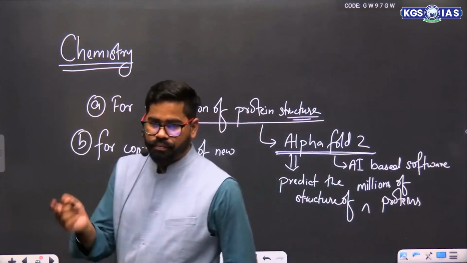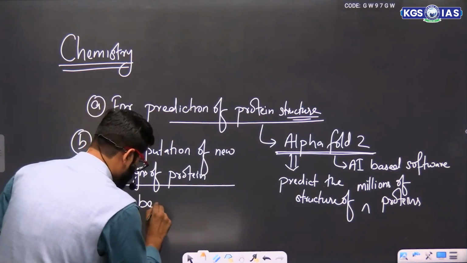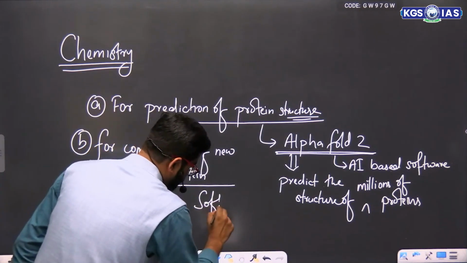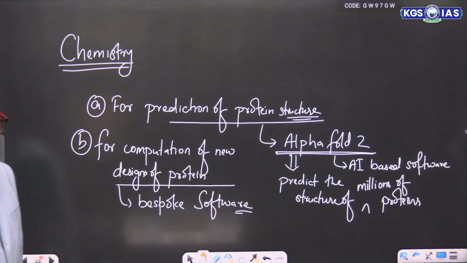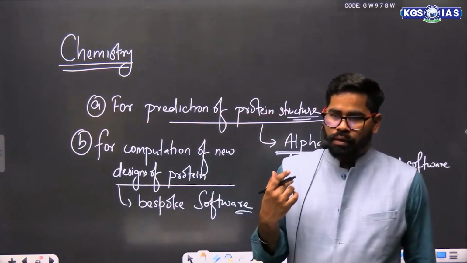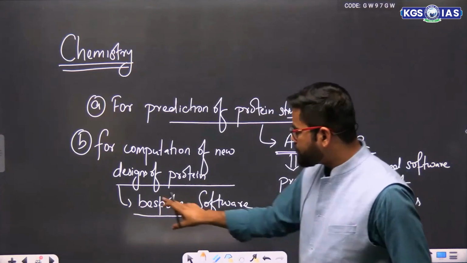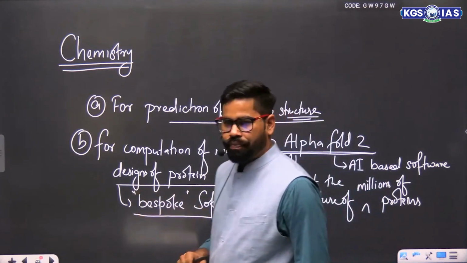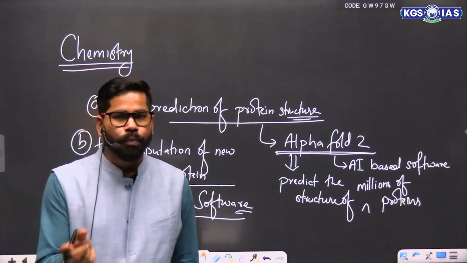So see, there again there was use of bespoke software. So they have got a new software which is called bespoke software. Bespoke is a name. So they have got a software, bespoke software.